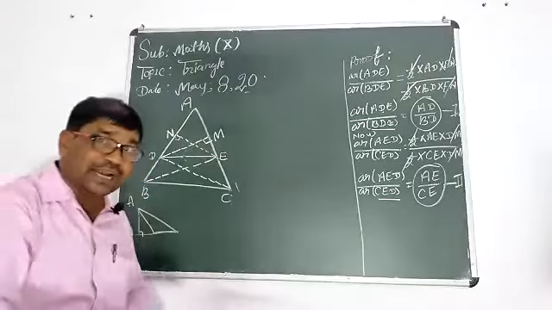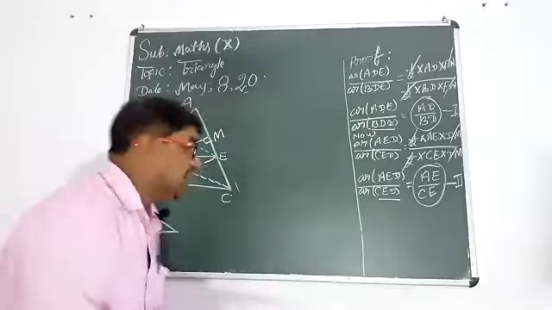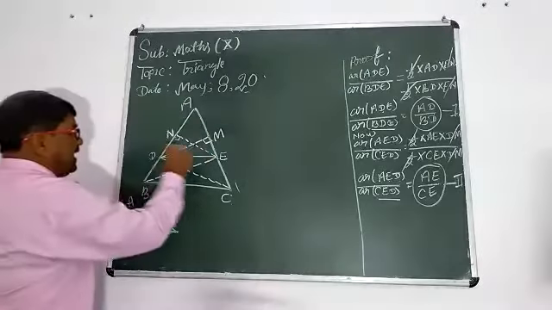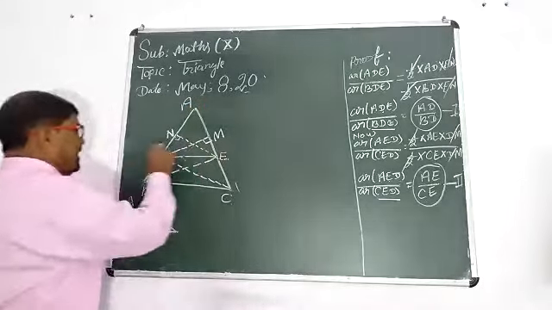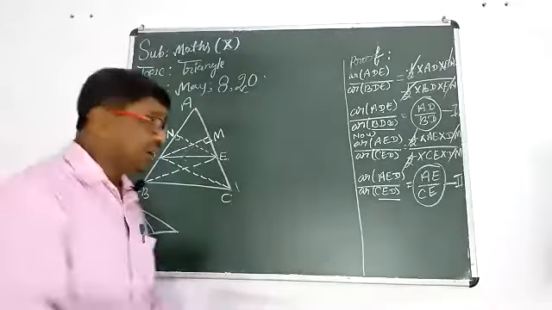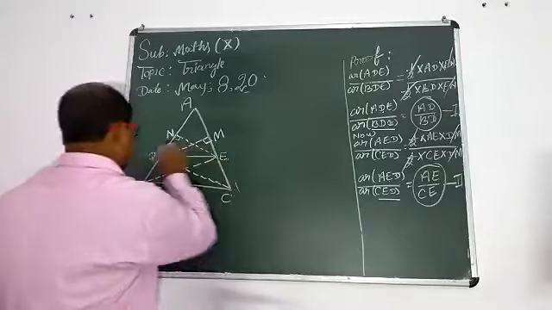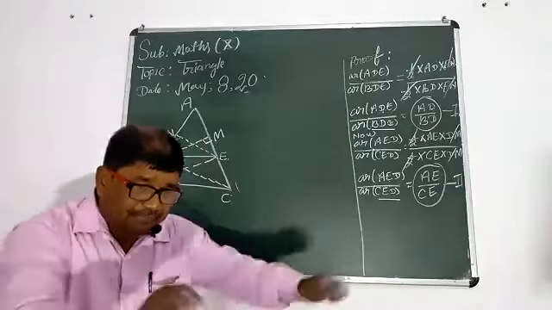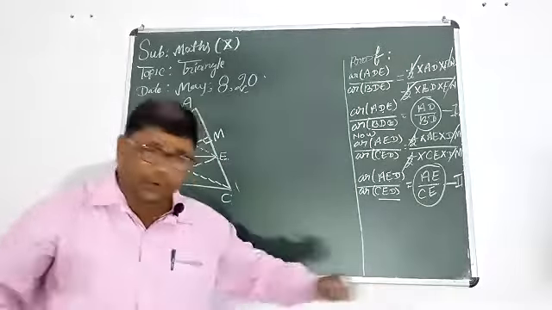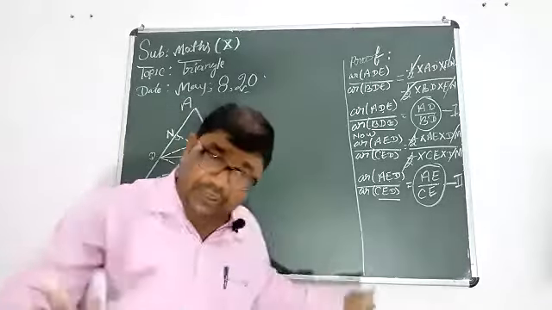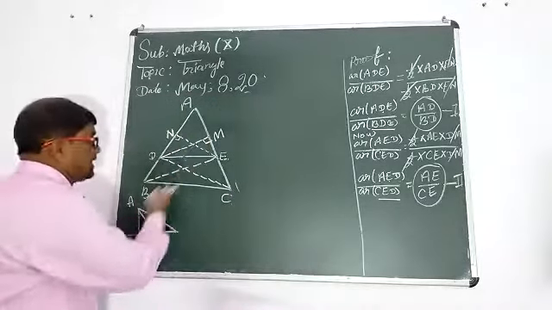Students, please check again, that is a serious matter. ADE and AED are equal, but BDE and CED are different. No confusion, because that is the diagram.